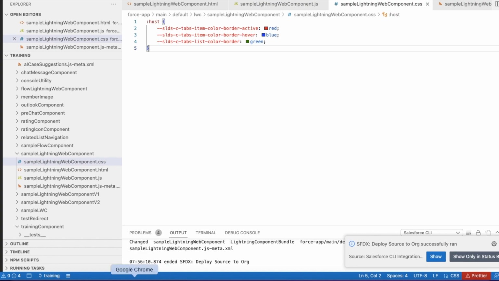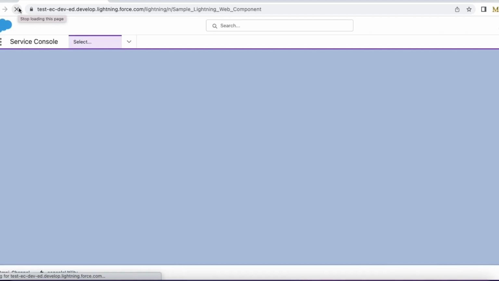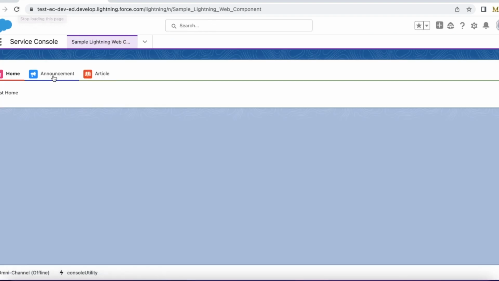Yeah, it got updated. So now if I hover over, it will be in blue color, and the border we see here is in green color.